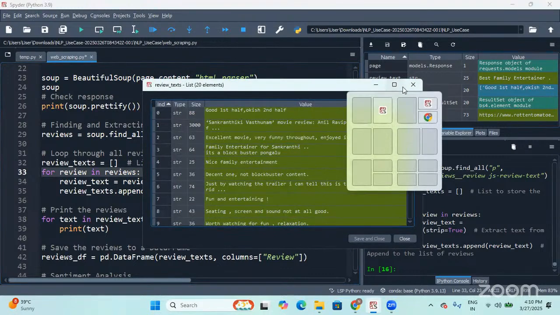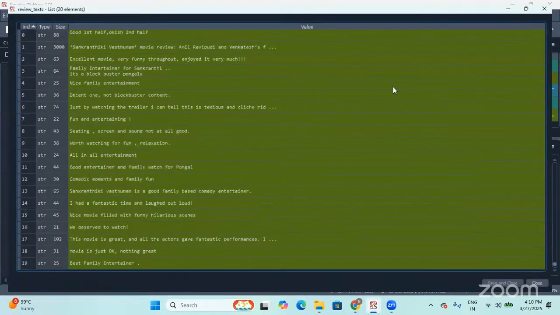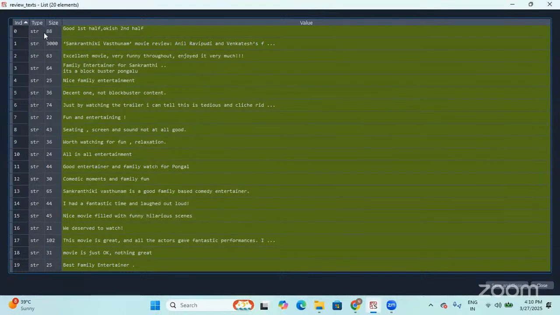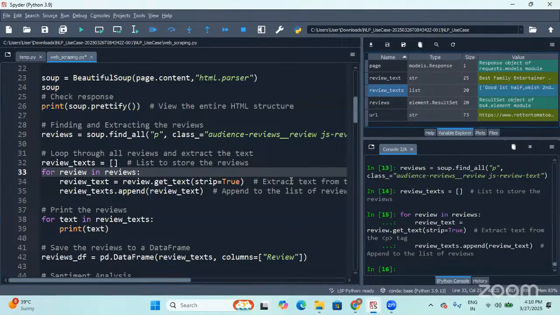See, we have the reviews and the size. Each and every review was stored as an element within a list. So we have a list of strings, right? Each and every string is talking about a review.